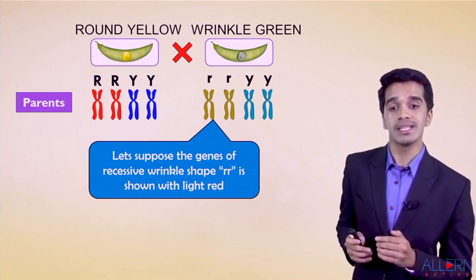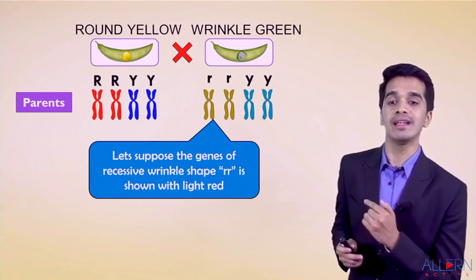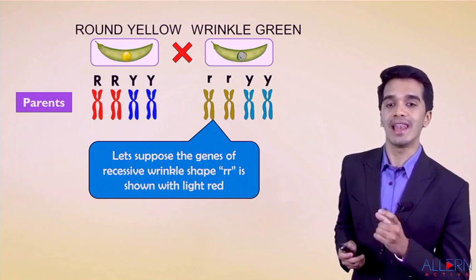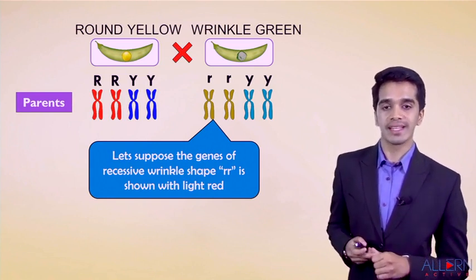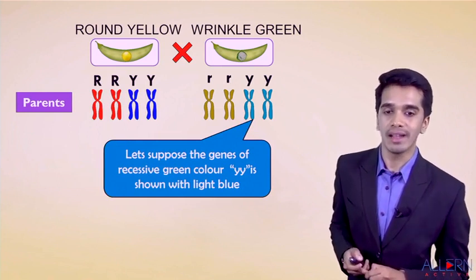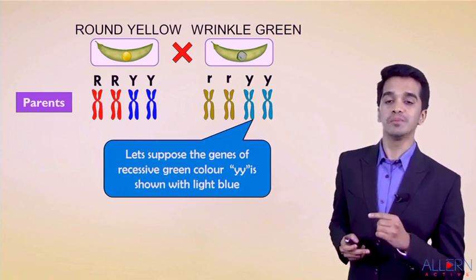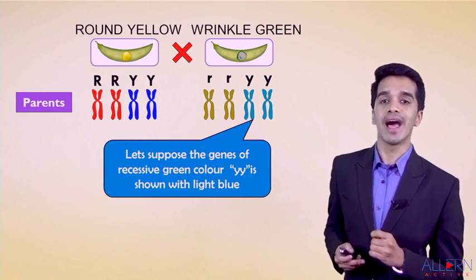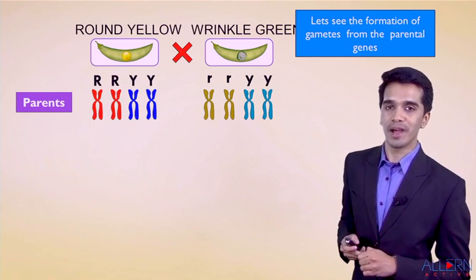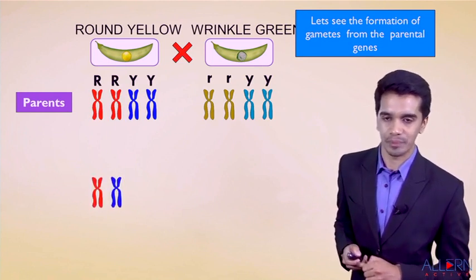Let's suppose the gene of recessive wrinkled trait, small r, is shown with light red color, whereas the gene of recessive green color trait, that is small y, is shown with light blue color.